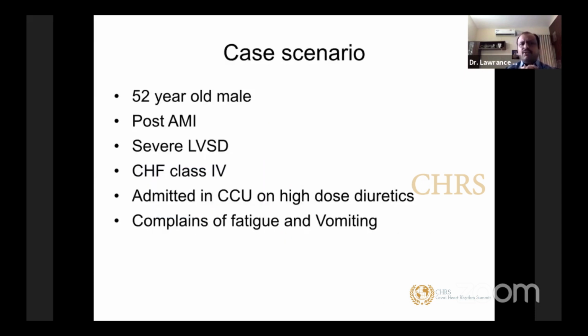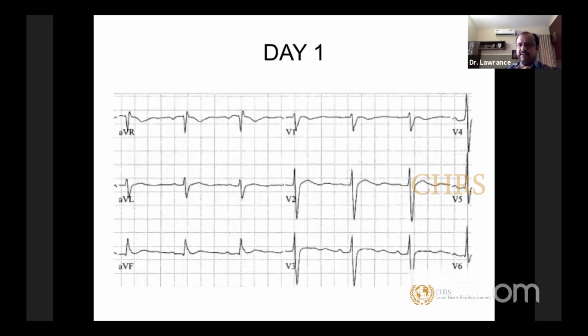The next one is a 52-year-old male, post-anterior MI, has severe LV systolic dysfunction, congestive class 4, admitted in CCU with high-dose diuretics, complaining of fatigue and vomiting, which is very common. Most of our heart failure patients are going to complain of this. This is a day 1 ECG. Somebody has seen the ECG and it looks reasonably okay, nothing to be done.